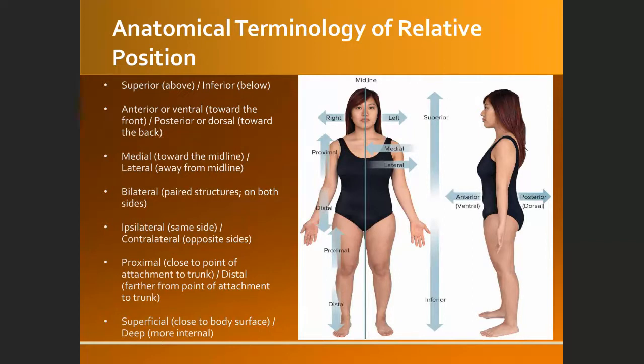Okay, so based on this standard body position, we can put several names or terminology. If it is based on the positions, for example, where is the middle part? The midline over here, so it's going to be the middle or medial. Any organs located in the middle is called the medial organ, or an organ that is located in the middle part of our body.